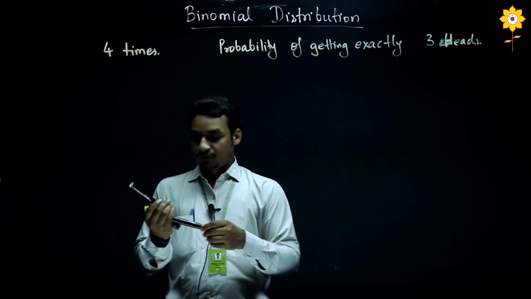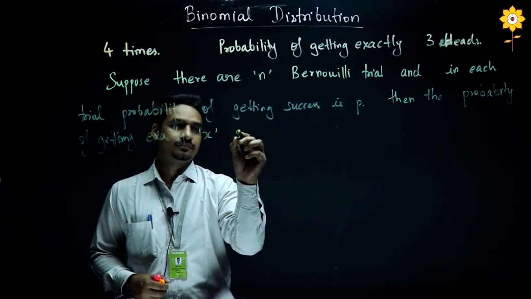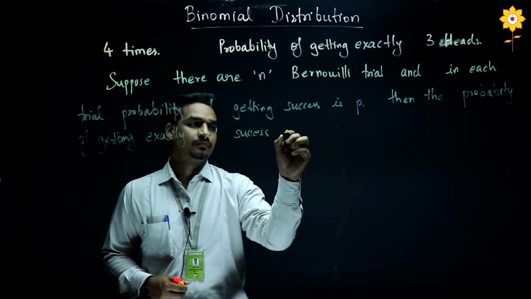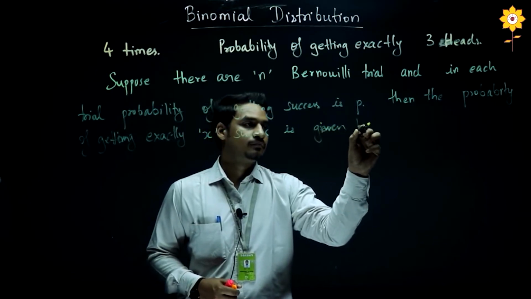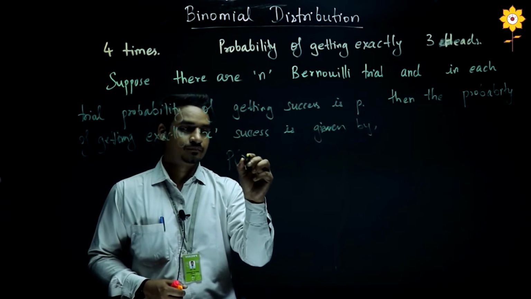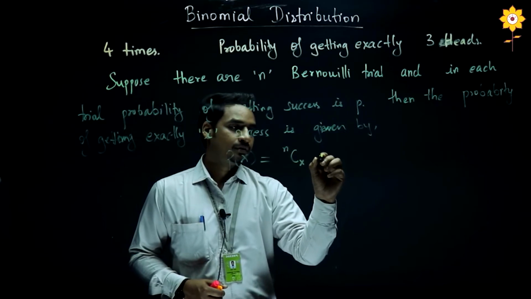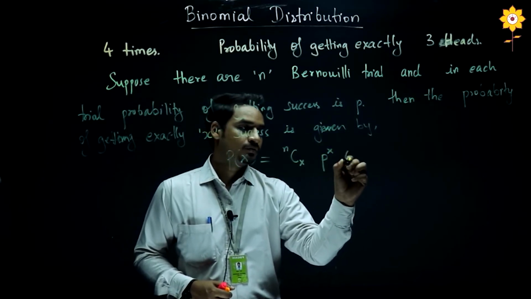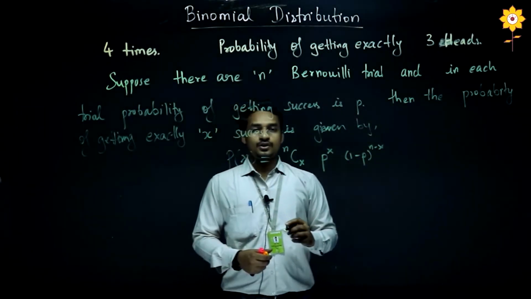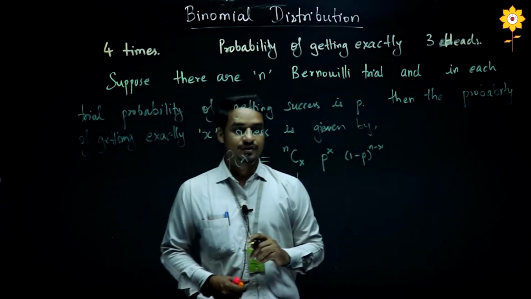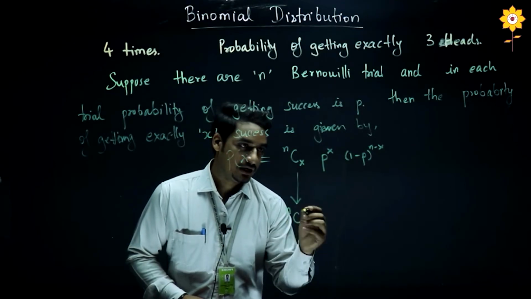So here I will give you the formula. Suppose there are n Bernoulli trials, n is a natural number, and in each trial the probability of getting success is p, then the probability of getting exactly x successes is given by nCx p raised to x, (1 minus p) raised to n minus x. Here this is the binomial coefficient, and I will write the formula: this is nCr or nCx.